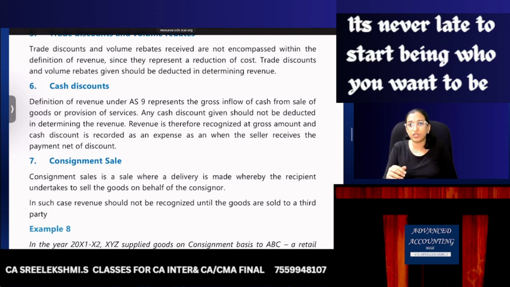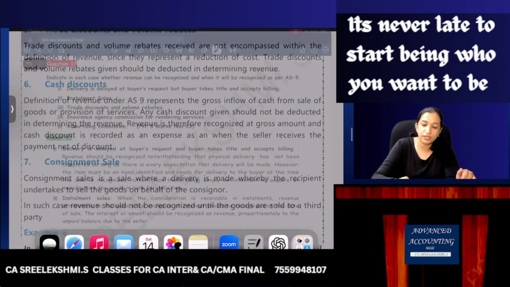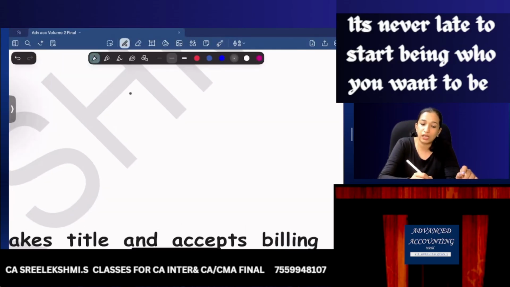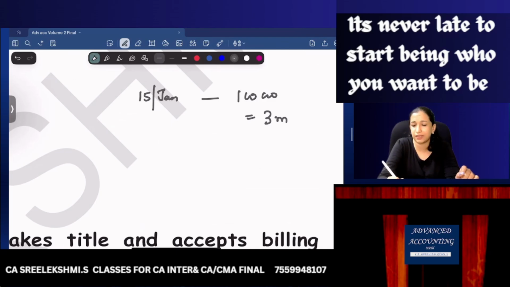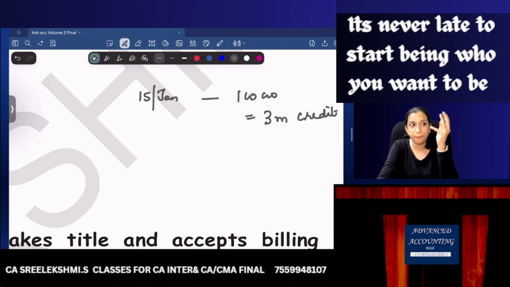So what is cash discount? If sale is on 15th January, there is a sale of 1 lakh and I have given you a 3 months credit period. So 15th Jan, Feb, March, April 15th only you are required to pay. But you paid on 15th March after 2 months.